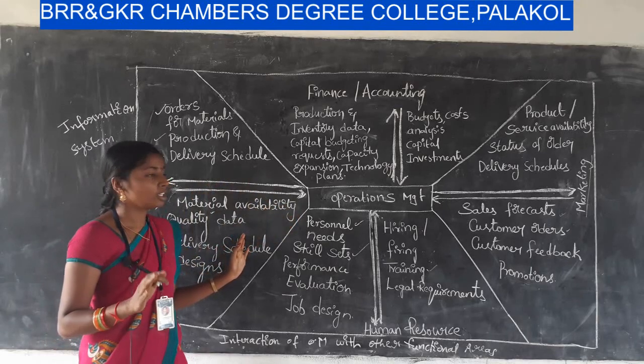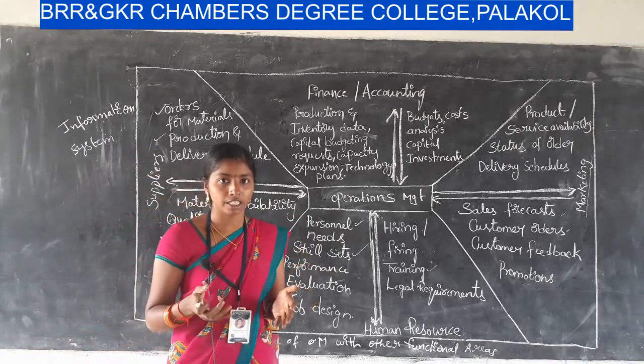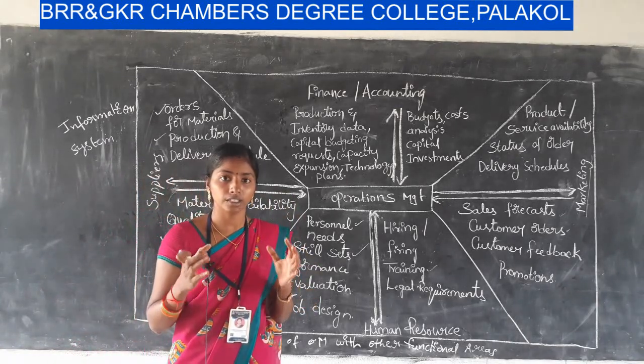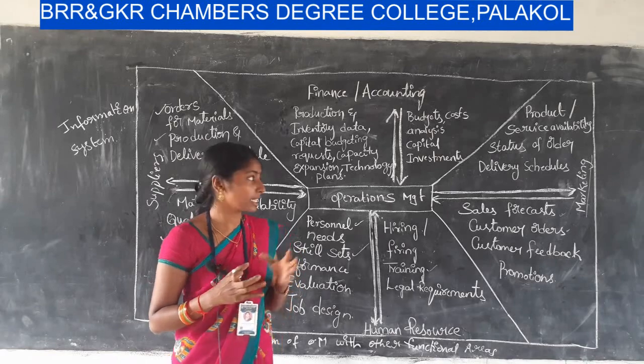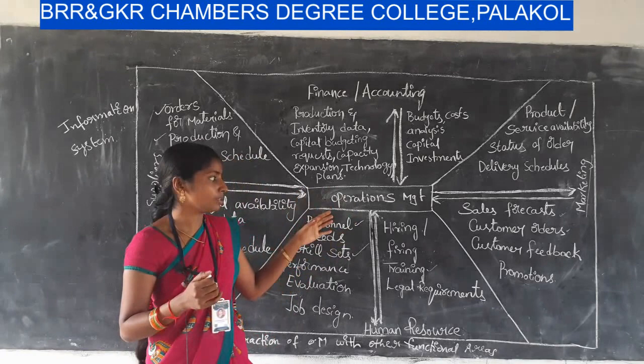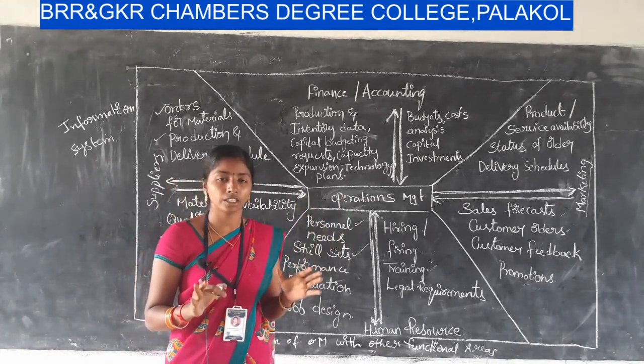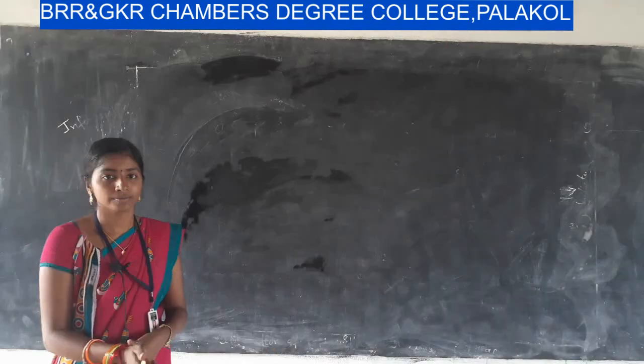If we want to get a proper return from our investment and reach the goal of the business organization, maintaining the relationship between the functional areas is very important for the business organization.